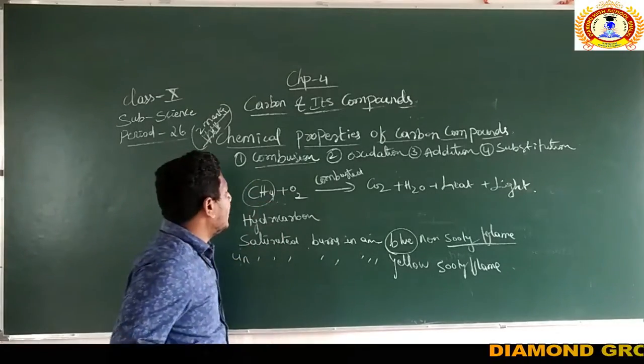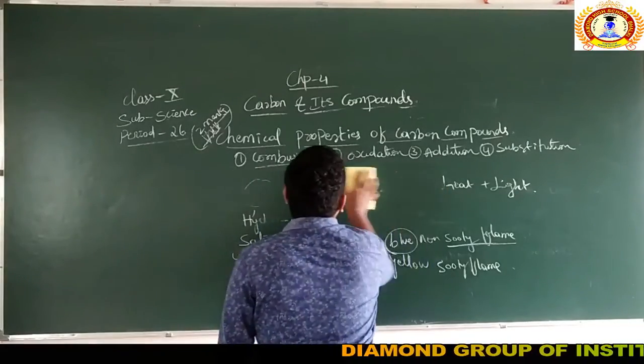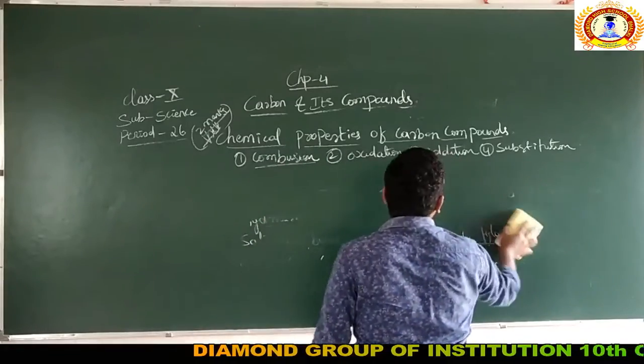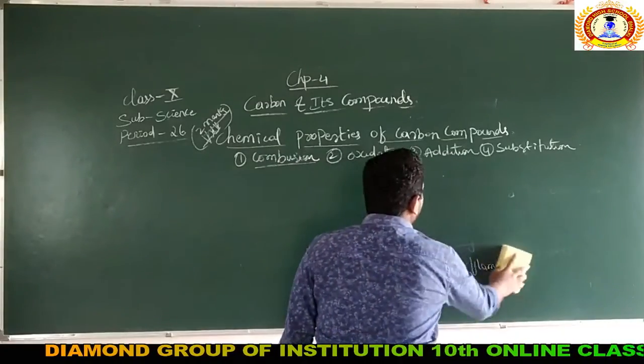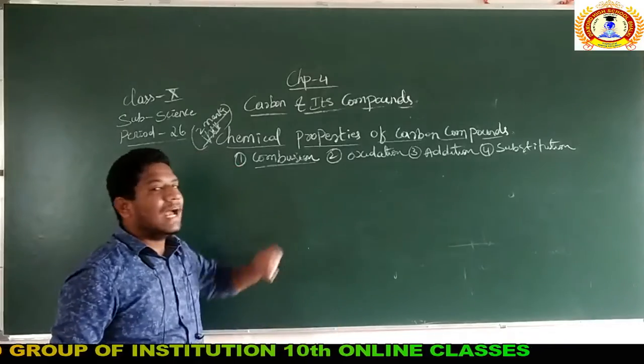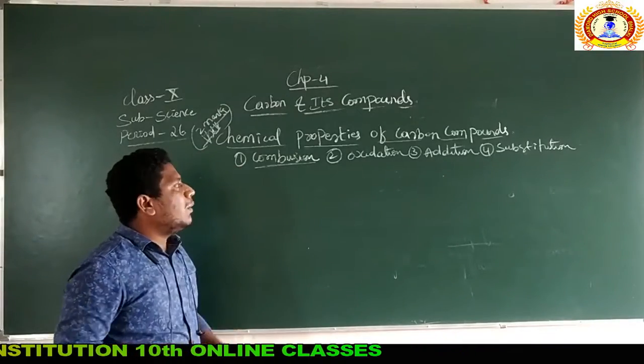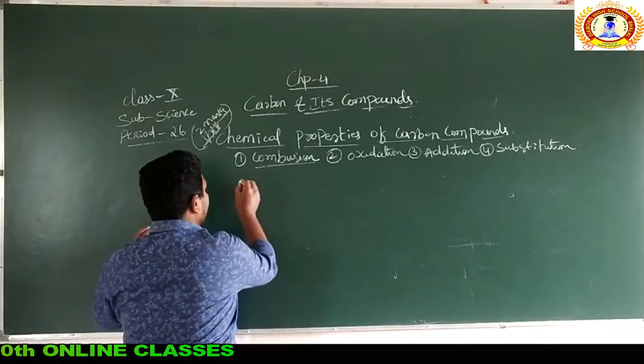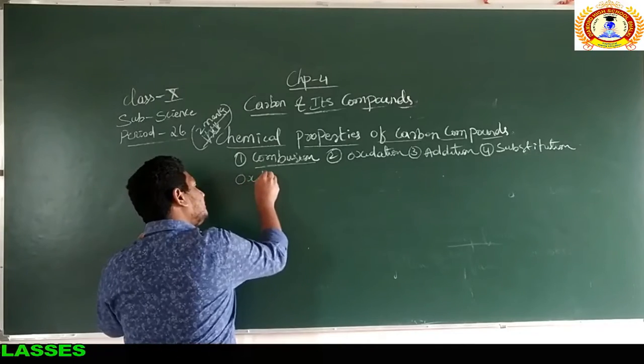I'm not going to explain more about that because we already discussed combustion in the last video. So let's move towards the second type of chemical property of carbon compounds, that is oxidation.